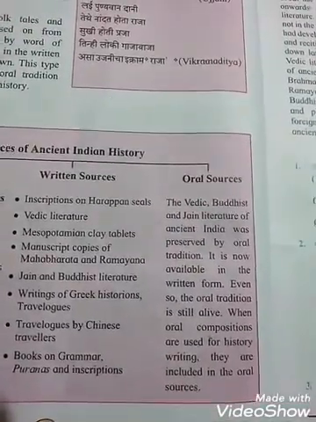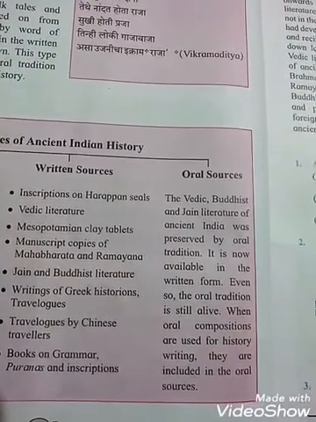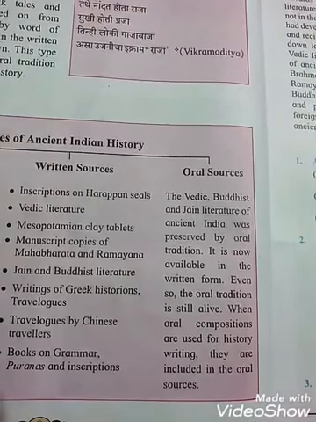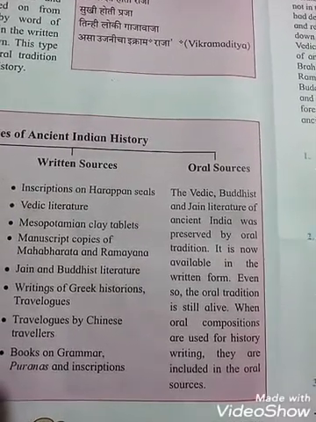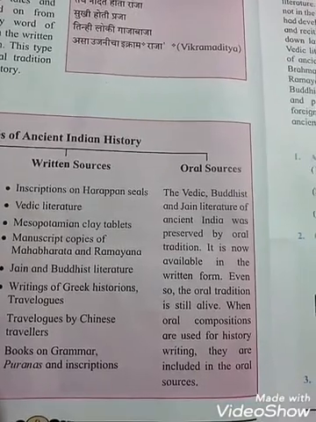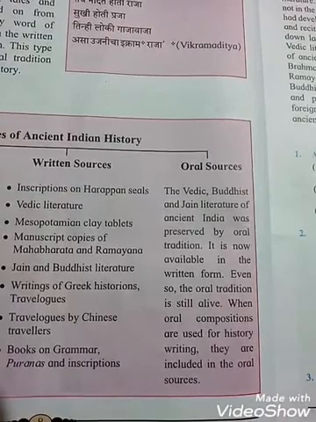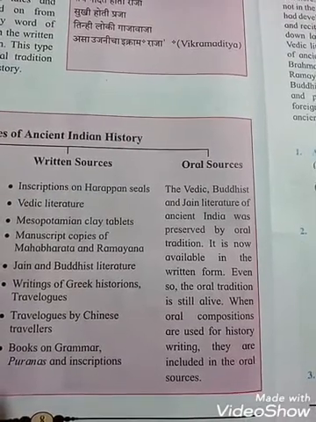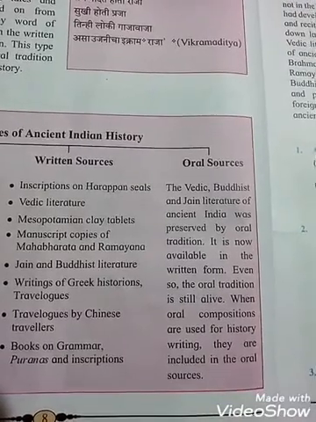And next one is oral source. The Vedic, Buddhist and Jain literature of ancient India was preserved by oral tradition. It is now available in the written form also.